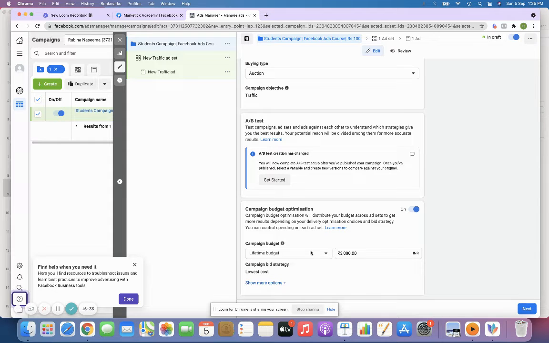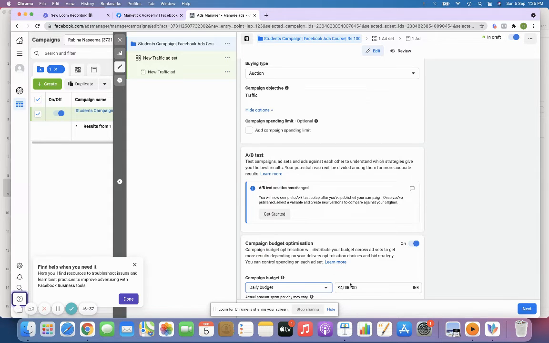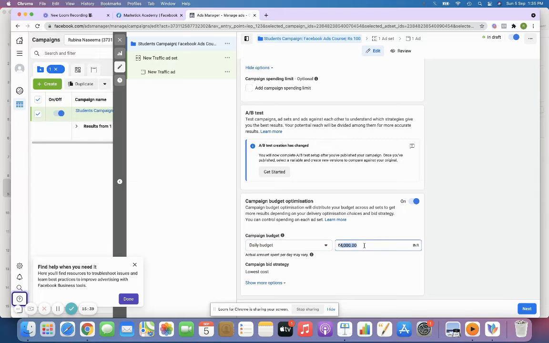So this is how it works. I always go only with daily budget, but it is totally up to your choice which option you want. You can either select daily budget, or you can select lifetime budget and add an entire amount, maybe 3,000 or 4,000, right? Since you're running a campaign for the first time, I would suggest you select the daily budget, maybe 100 rupees or something. Always start with a low budget, so that you have the option to optimize much better on the next level, right?